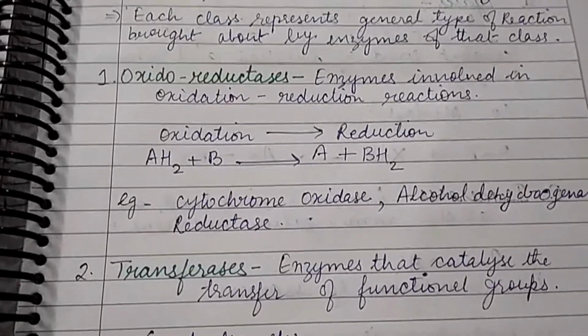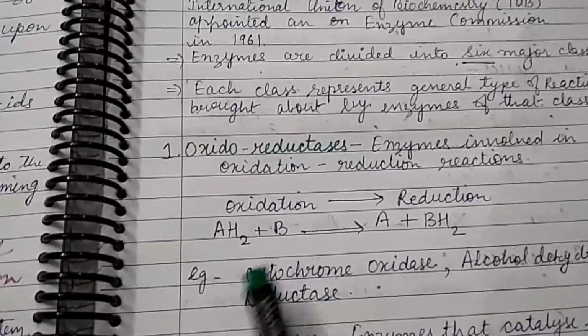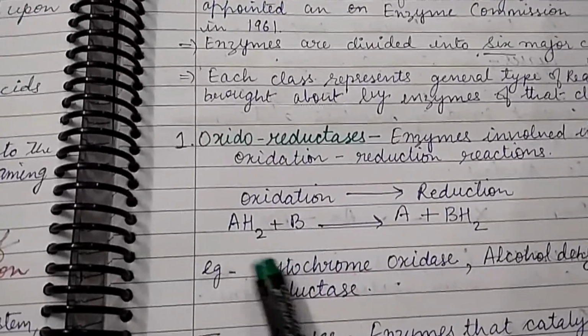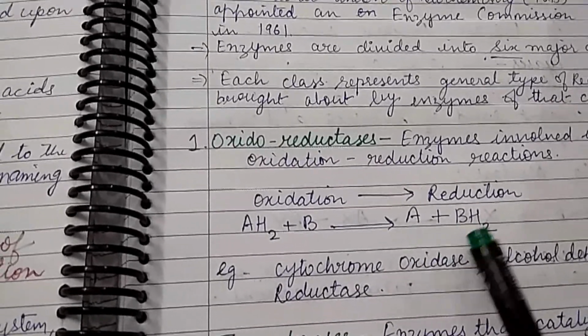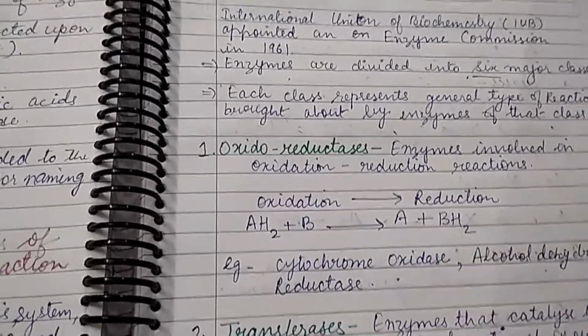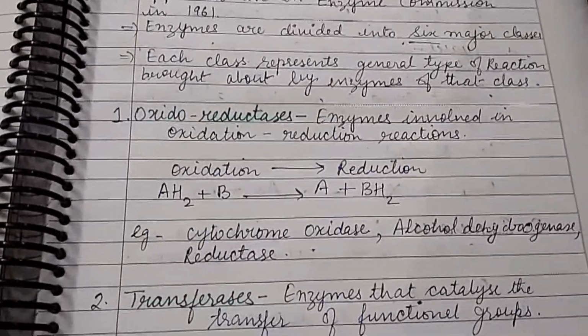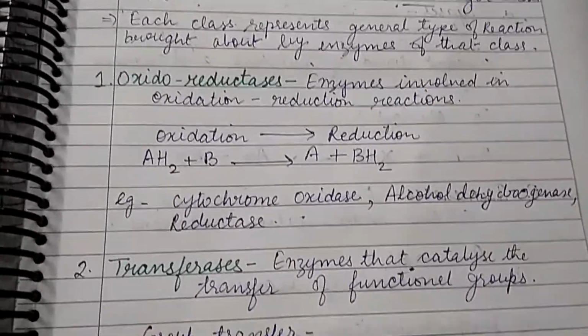Now the first class of enzymes is oxidoreductases. As the name suggests, it involves oxidation-reduction reactions. Here oxidation and reduction take place. AH2 will combine with B to form A and BH2, so oxidation of A and reduction of B take place. Examples are cytochrome oxidase, alcohol dehydrogenase, and reductase.